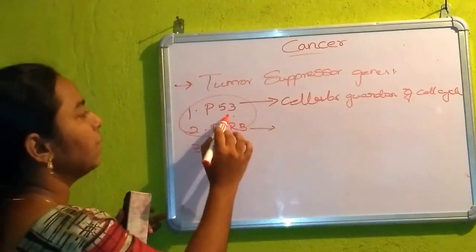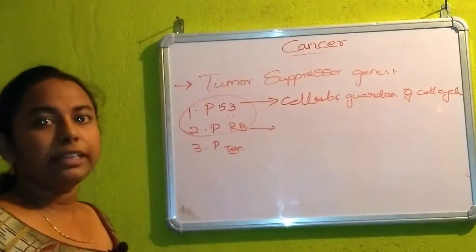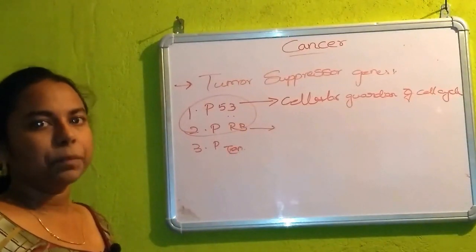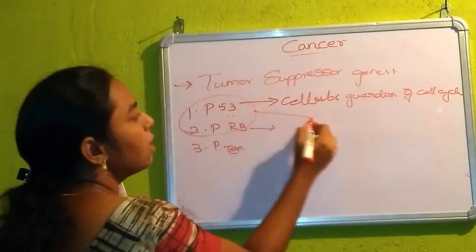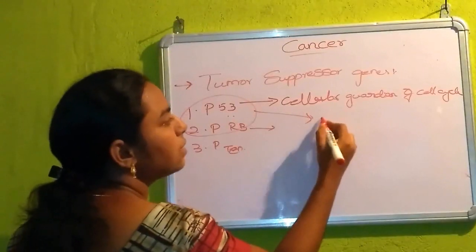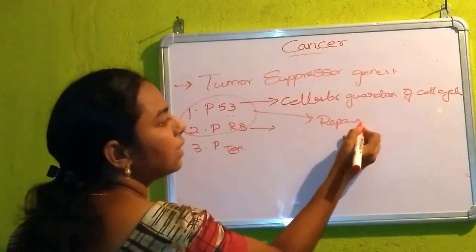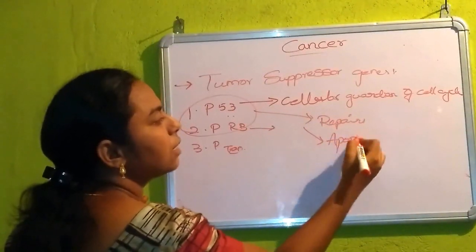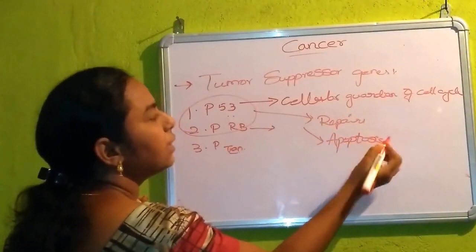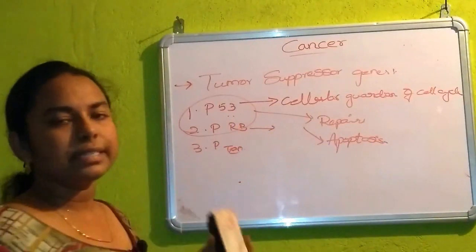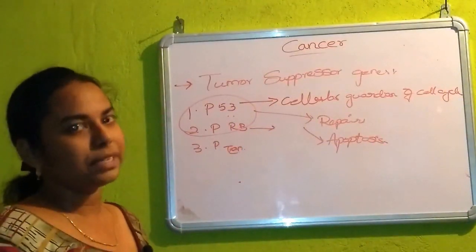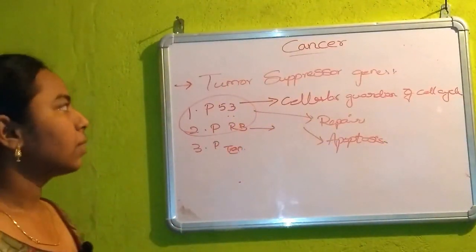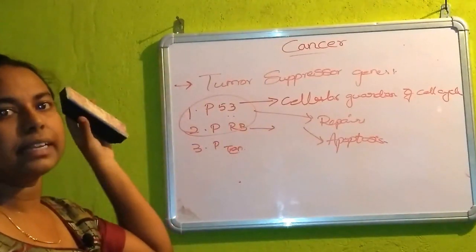Then it repairs the damaged DNA. It performs two functions. We have seen that already. One is it repairs the damaged DNA and the other one is directly killing the cells by the process called apoptosis. In this way, these tumor suppressor genes suppress the growth of tumor forming cells, thereby decreasing the chance of getting cancer.